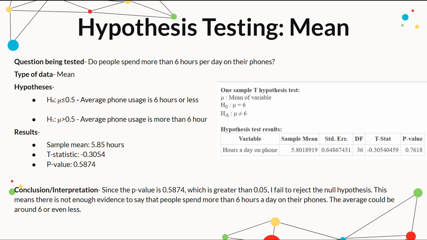So the conclusion I got from this data was that since the p-value is 0.5874, which is greater than 0.05, I would fail to reject the null hypothesis. This means that there's not enough evidence to say that people spend more than 6 hours a day on their phone. The average could be around 6 or even less based on the previous data.